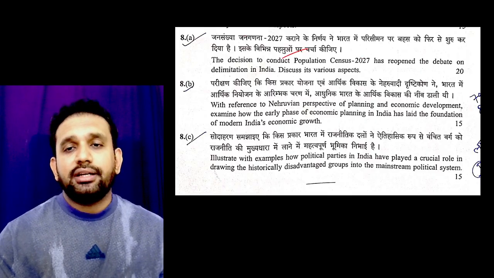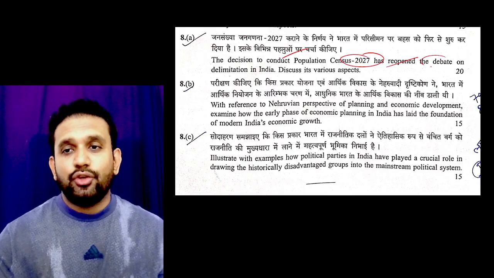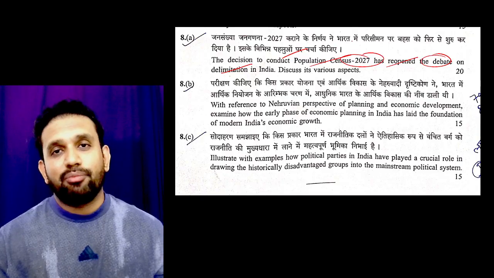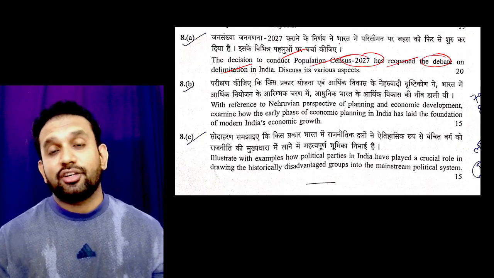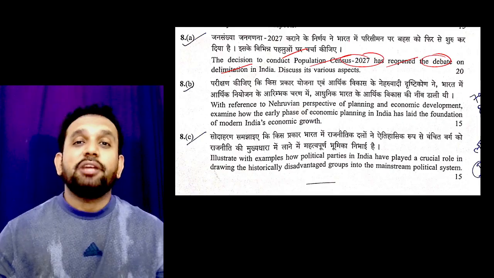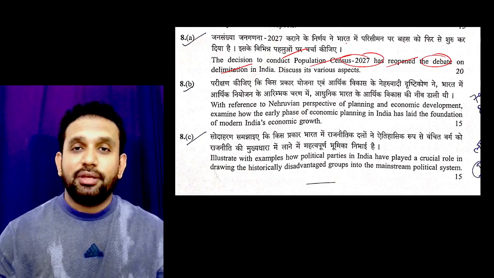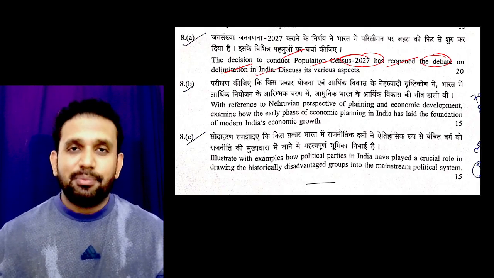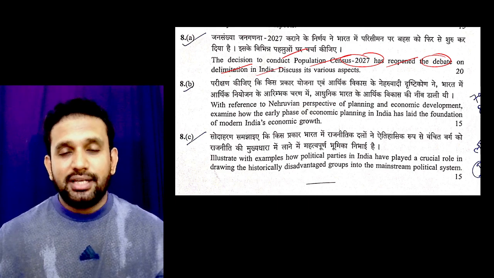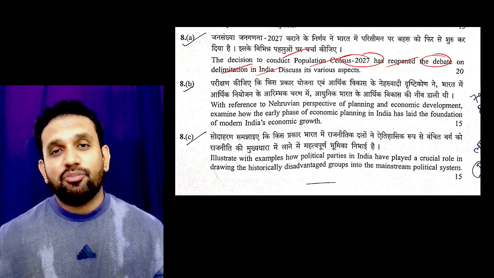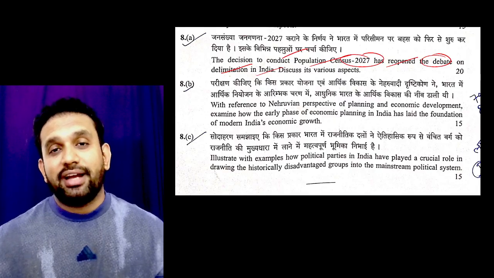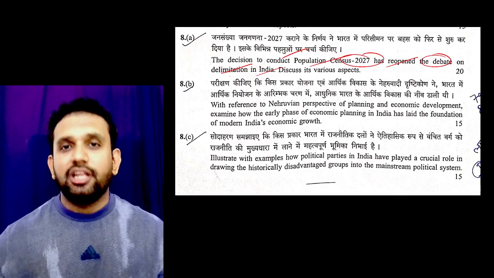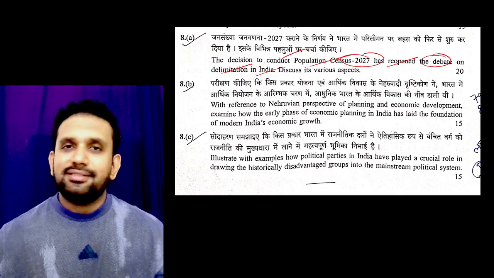The decision to conduct the population census 2027 has reopened a debate on delimitation. When the census is being conducted, obviously the number of people will increase, and the number of people represented in a constituency, in the sense of MP and MLA, will also change. My own state CM, Revanth Reddy sir, has said that the government is planning delimitation, and we are not going to accept even one seat less. Basically, he is expecting more seats with regard to delimitation. So just imagine, it has started a political debate.